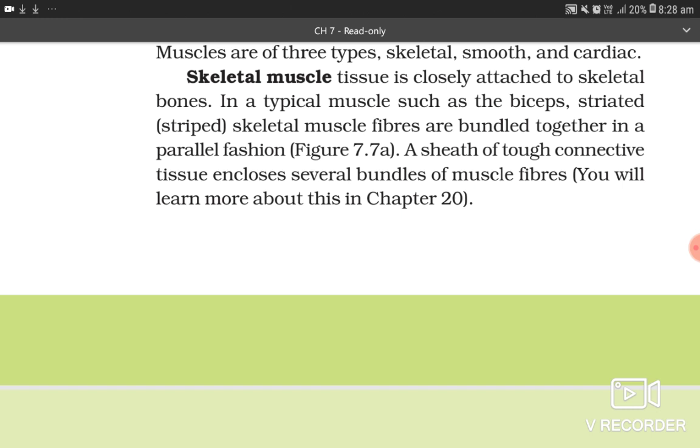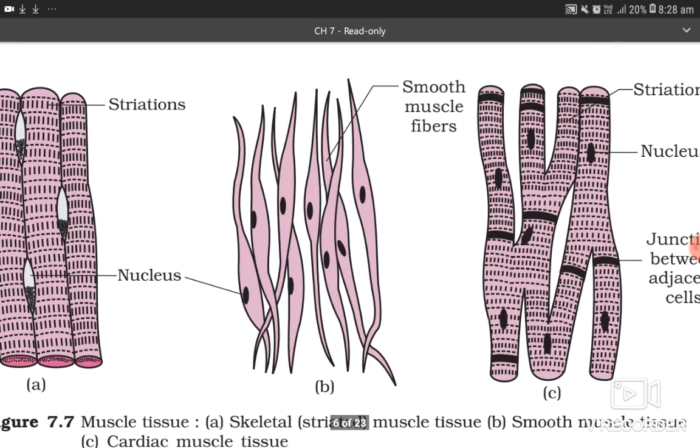Skeletal muscle tissue is closely attached to skeletal bones. In a typical muscle such as biceps, striped skeletal muscle fibers are bundled together in a parallel fashion. A sheath of tough connective tissue encloses several bundles of muscle fibers. You will learn more about this in chapter 20.